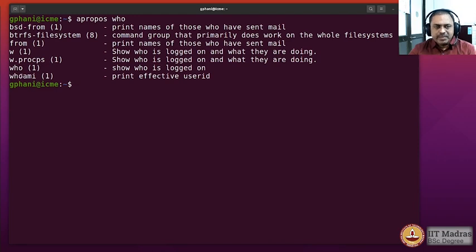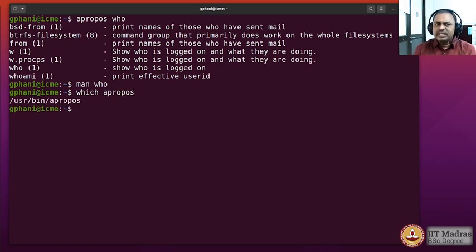And of course there's another command called whoami, which we have used in one of the earlier sessions to print the name of the user who is logged on. Okay, now obviously to know more about it, you can type man who and learn more about it from the manual pages. Okay, and what is this command apropos? You could actually ask for it by typing which apropos, and you would see that it is sitting in